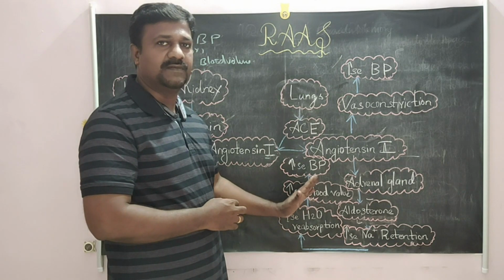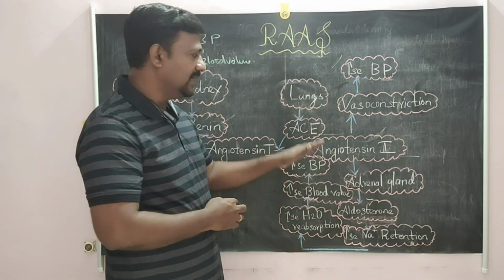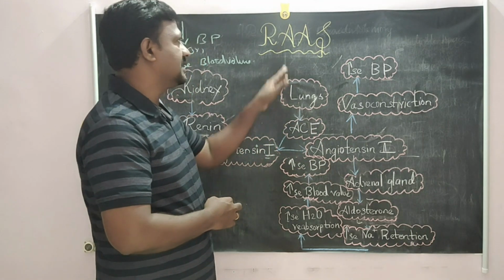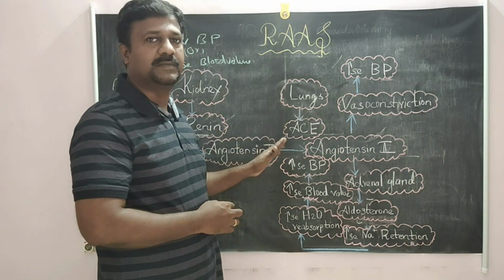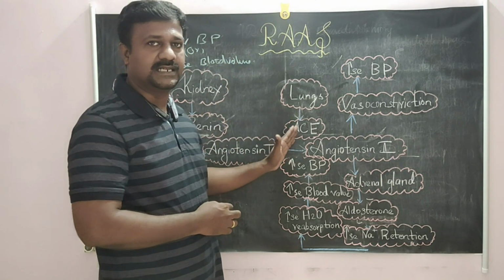Once blood volume increases, that leads to increased blood pressure. So this is the way the RAAS regulates the blood pressure. When the blood pressure is decreased, it increases the blood pressure.